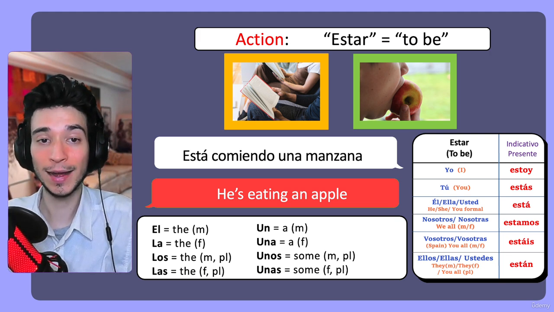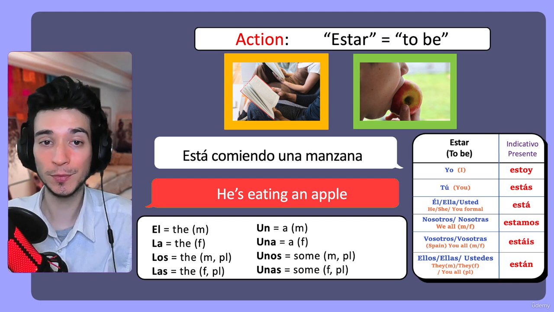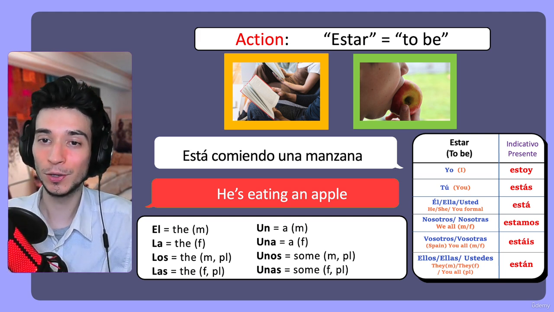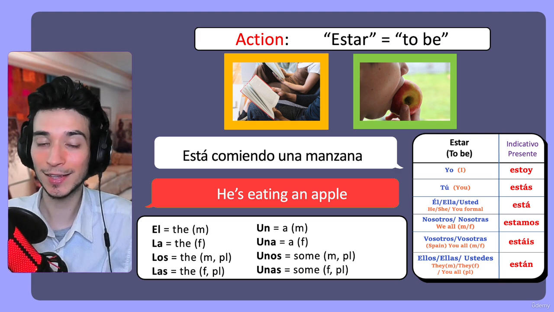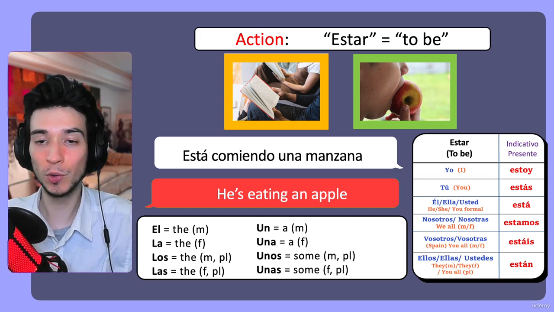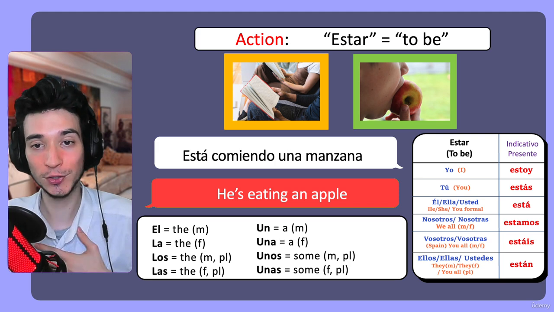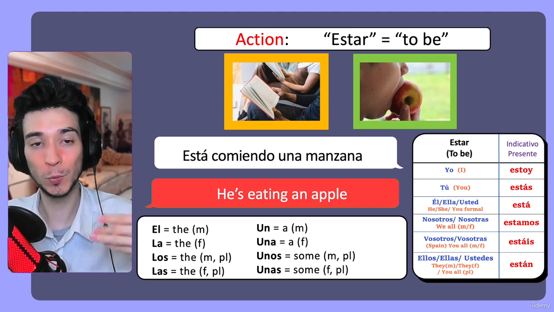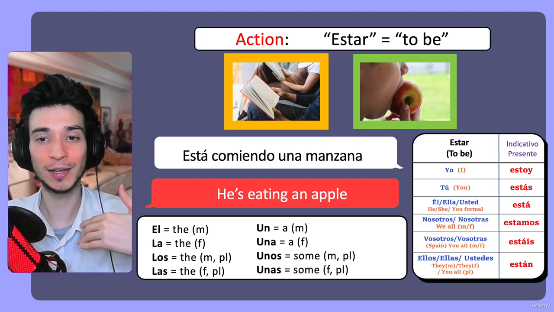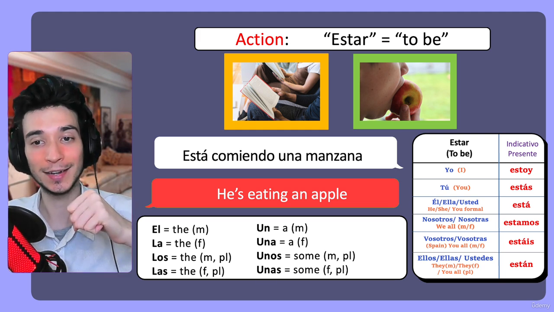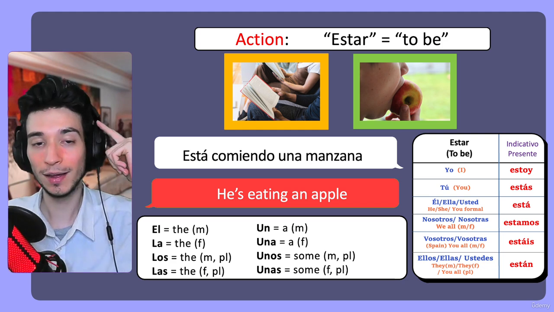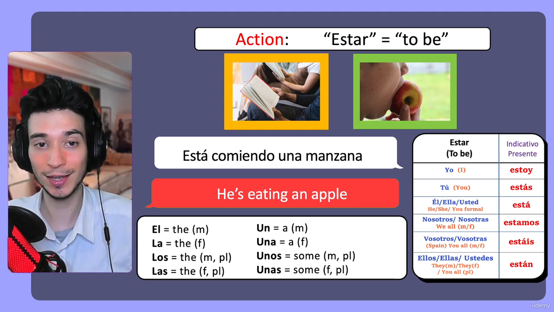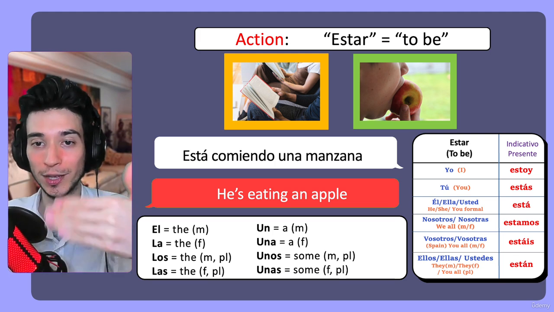He's eating an apple. And this is one thing about Spanish conjugations: if you look at está, so maybe for estoy and estás, we can remove the yo. You don't have to say yo estoy, tú estás. We can kind of remove them because that's the only one you use. So basically you say estoy comiendo una manzana, estás comiendo. And we immediately know what you're talking about. You don't have to include the yo, the tú.